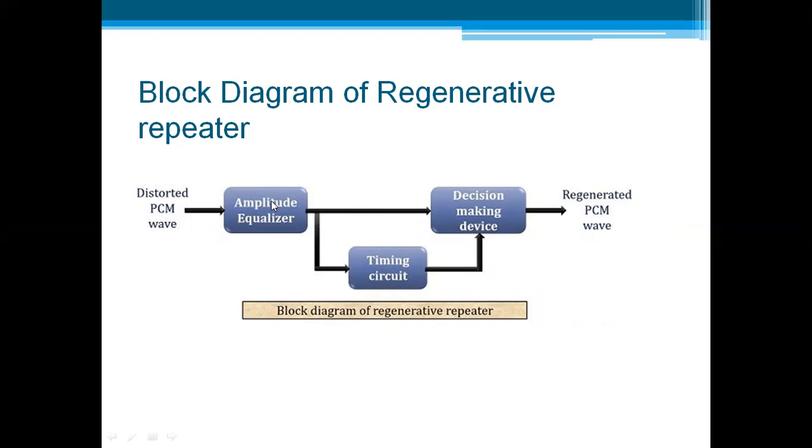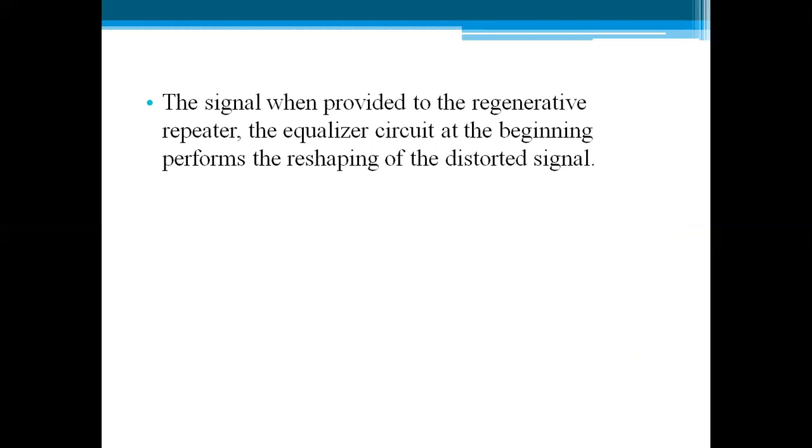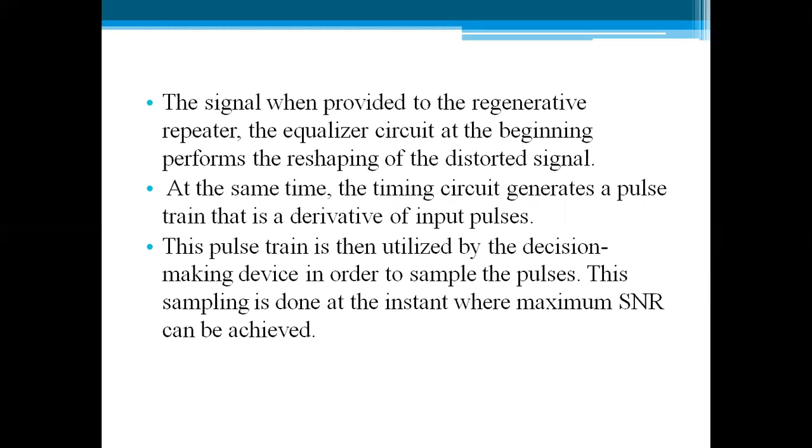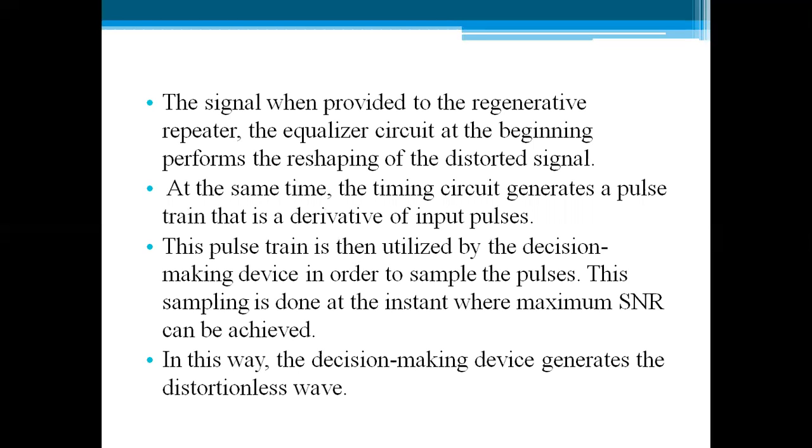So here we first focus on the equalization of amplitude, and then there is a decision making device. This decision making device decides whether the received signal is 1 or 0 based on a threshold value. Explanation: when the signal is provided to the regenerative repeater, the equalizer circuit at the beginning reshapes the distorted signal. At the same time, a timing circuit generates a pulse train derived from the input signal. This pulse train is then used by the decision making device to sample the pulse. This sampling is done at the instant where the maximum signal to noise ratio can be achieved. In this way, the decision making device generates a distortion-less wave.